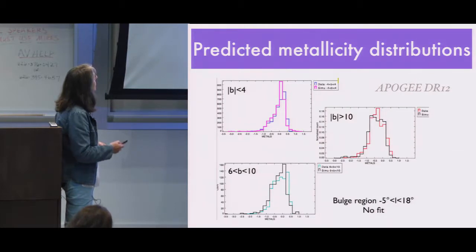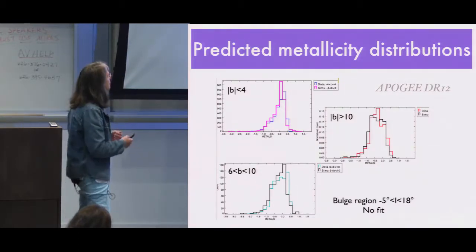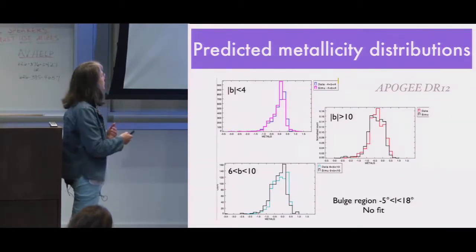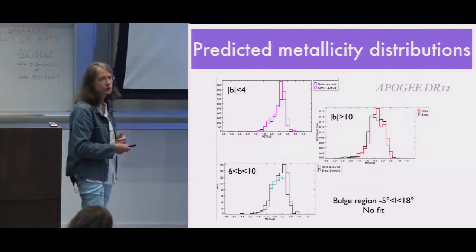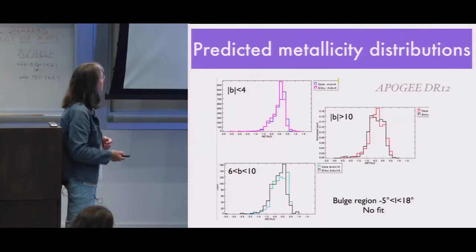And so what is the predicted metallicity distribution in the bulge? We did a simulation of the APOGEE survey, DR12, in different regions of the bulge, and we compared the metallicity distribution at different latitudes. And you can see that we have a good agreement between the APOGEE metallicity distribution and the model.